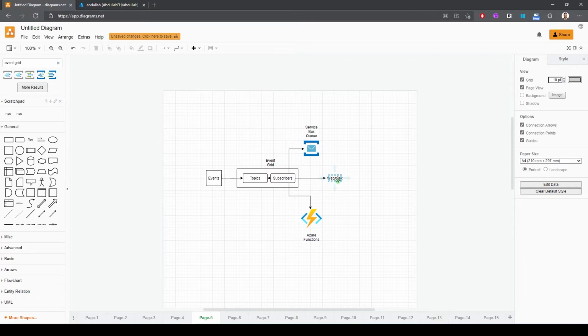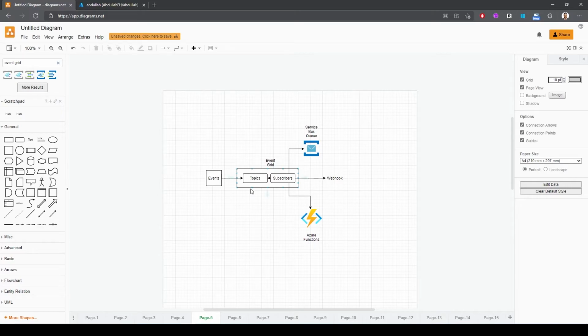Now, Azure Event Grid is different than Azure Event Hub because in Azure Event Hub, you have consumers pulling events from Azure Event Hub instances. So it is a pull model. In the case of Azure Event Grid, it is actually a push model where when you publish events to topics, you will push those events from topics to subscribers. So it doesn't depend on the subscribers pulling the events from the topics. It just pushes those events to subscribers, and then the subscribers are responsible for triggering outputs like Webhook, Azure Function, or even sending messages to a service bus queue.